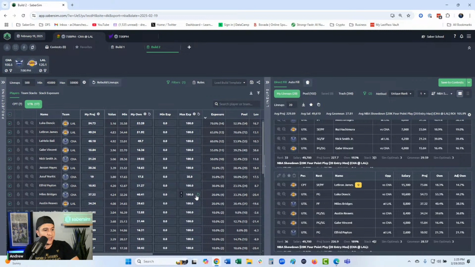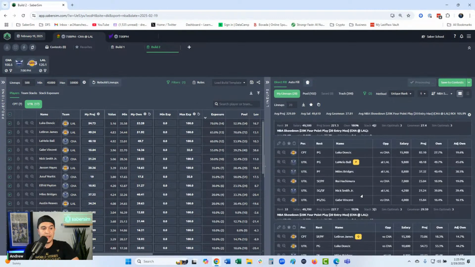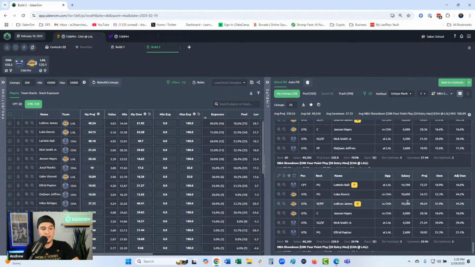What else we got? High leverage on Gabe Vincent. Again, a bench player, somebody who's a little bit higher variance, I would assume. I'm probably going to lower him, right? And then be like, okay, well, what about double his ownership again, right? Another guy who can be a little bit scary. So down to 70. And all this, right, is managing risk.